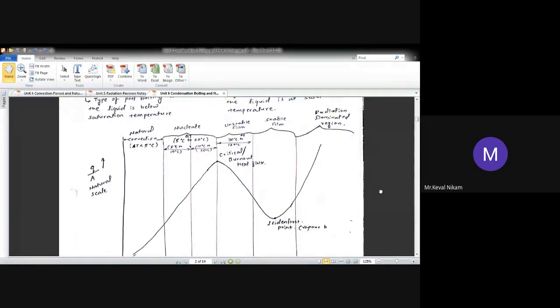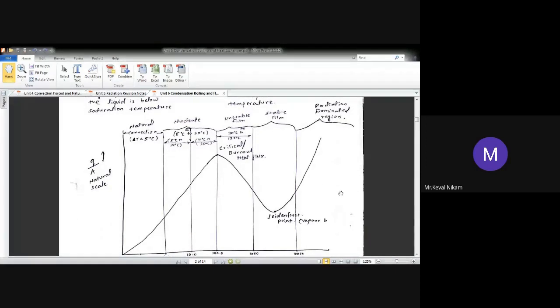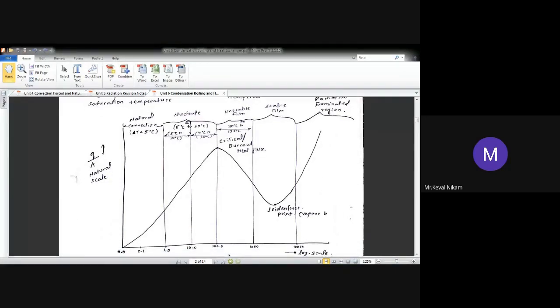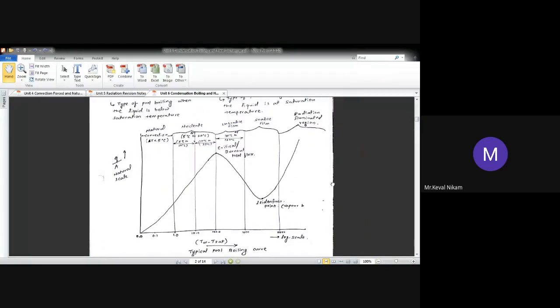Now how does the pool boiling curve follow? This is the pool boiling curve. Let me minimize it. Yes. So in the pool boiling curve, at the initial stage when we supply heat to the surface and the water is present in it, what is going to happen? It will have natural convection where the temperature difference is just 5 degrees centigrade. Temperature difference between the fluid and the surface temperature. Okay, it is just 5 degrees centigrade. Here the natural convection takes place.